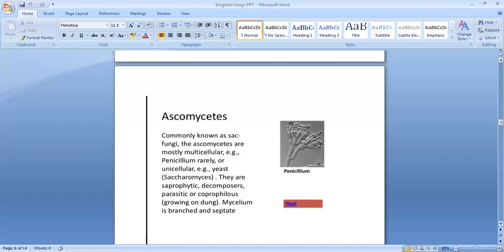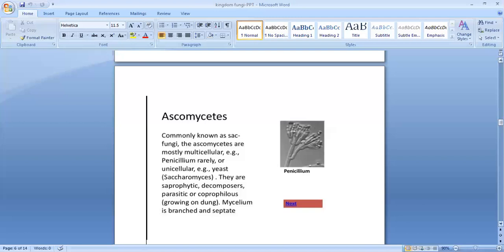Then what about asexual reproduction? Asexual reproduction is by conidia formation. I told you what is meant by conidia. It is like a cluster of brush-like structures. It consists of a chain of many spores. Always the young spore will be at the bottom, the old one at the tip. We can see the chain in Penicillium. Best example, Penicillium. Asexual reproduction is by conidia.